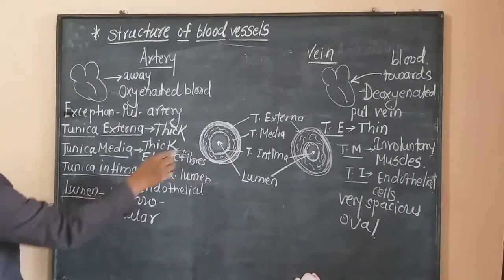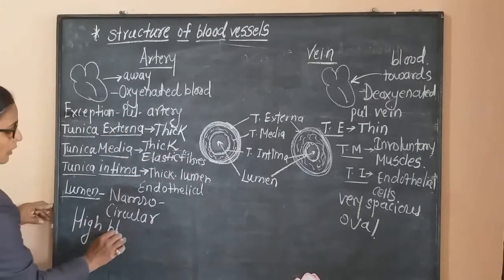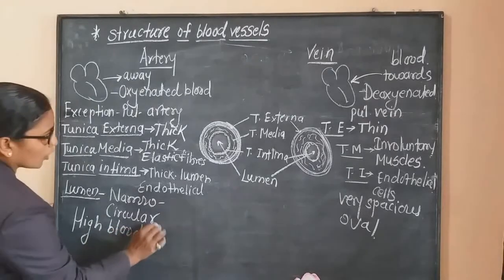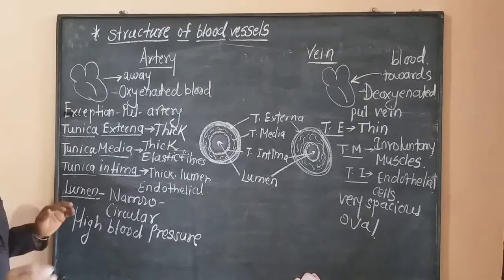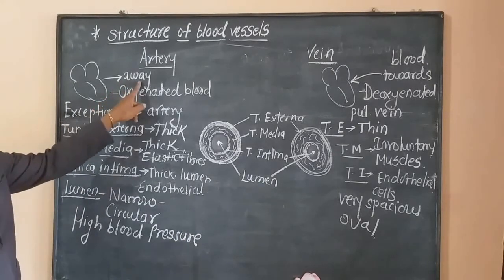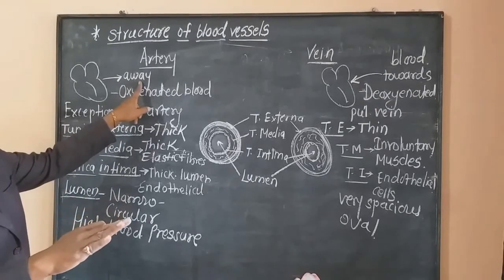Now in case of arteries, if we measure the blood pressure, it shows high blood pressure, because arteries carry blood away from the heart. When blood goes towards the different body parts, more pressure is applied on the blood.